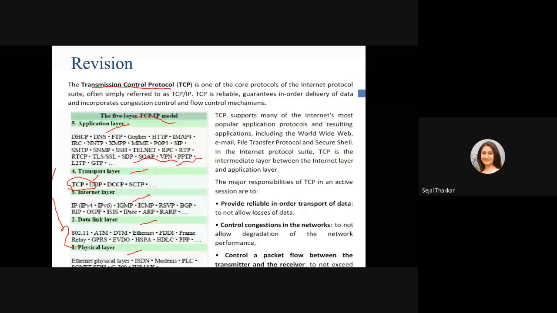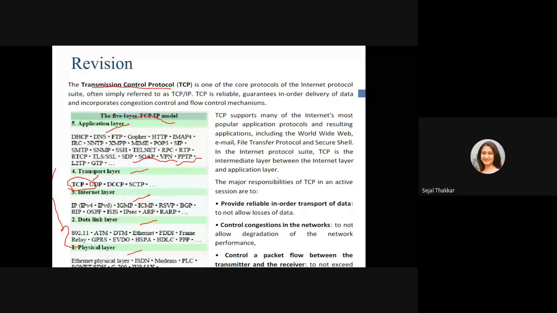So it will not allow any kind of loss of data. Suppose I'm sending a movie or some music or some photos. It will not allow some of the packets to be lost in between, so that the message does not reach properly. If I'm sending an SMS or some text to you, there should be reliable delivery so that the message or the mail with whatever data I'm attaching reaches you properly.